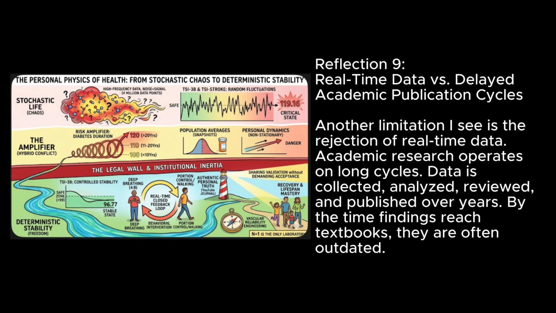Reflection 9. Real-time data versus delayed academic publication cycles. Another limitation I see is the rejection of real-time data. Academic research operates on long cycles. Data is collected, analyzed, reviewed, and published over years. By the time findings reach textbooks, they are often outdated.